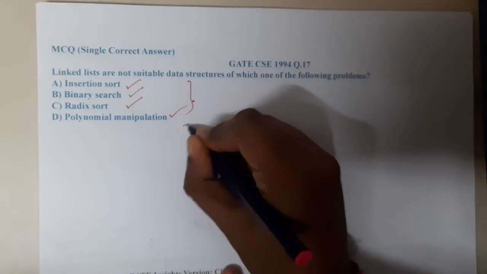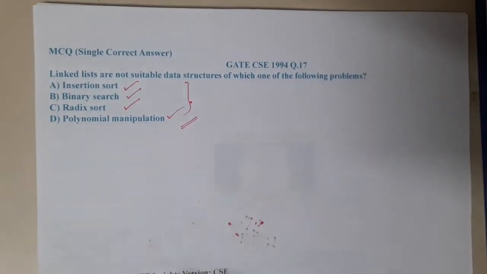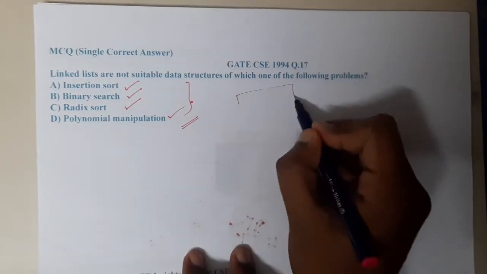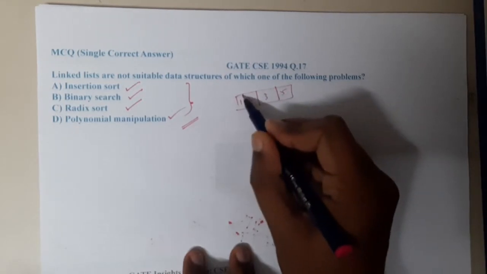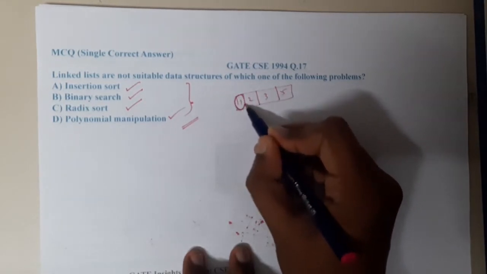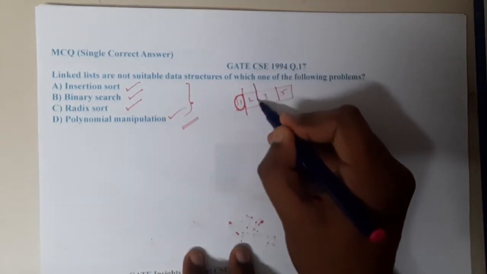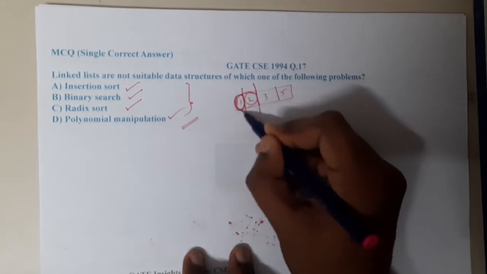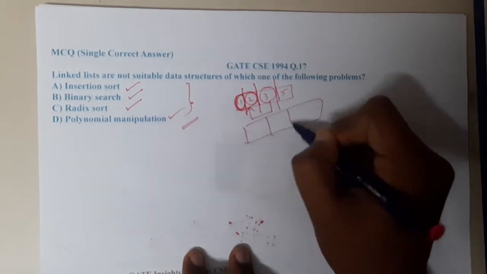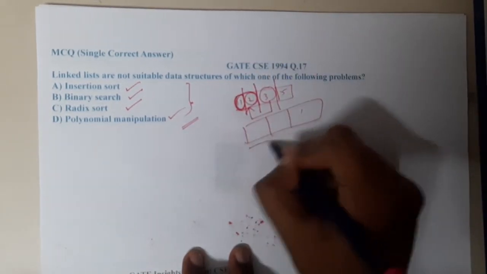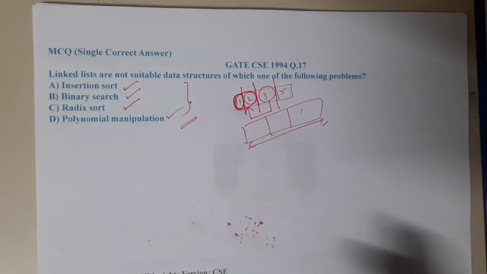So what is insertion sort, guys? In simple words, I'll explain it. Insertion sort is nothing but taking an array consisting of some numbers, and you assume that the first number is sorted. Then you assume that two elements are sorted and sort them internally, taking the next element and placing it in its position. In this way, the sorted and unsorted lists move slowly, and at one point every element will be sorted. Anyway, we'll discuss it in detail in algorithms, so please don't worry.